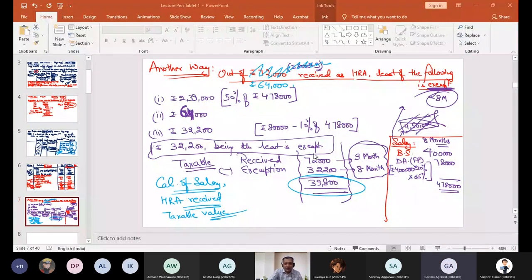हाँ भाई, आप इसमें पूछने की क्या जरूरत है? डाउट्स तो आपका राइट है, लीगल राइट। Sir, in the first line where it is written out of 64,000 received as HRA, shouldn't it be 72,000, because there we are writing the total amount that is received and then we are computing the exemption amount for 8 months, that's fine. But there shouldn't be 72,000.